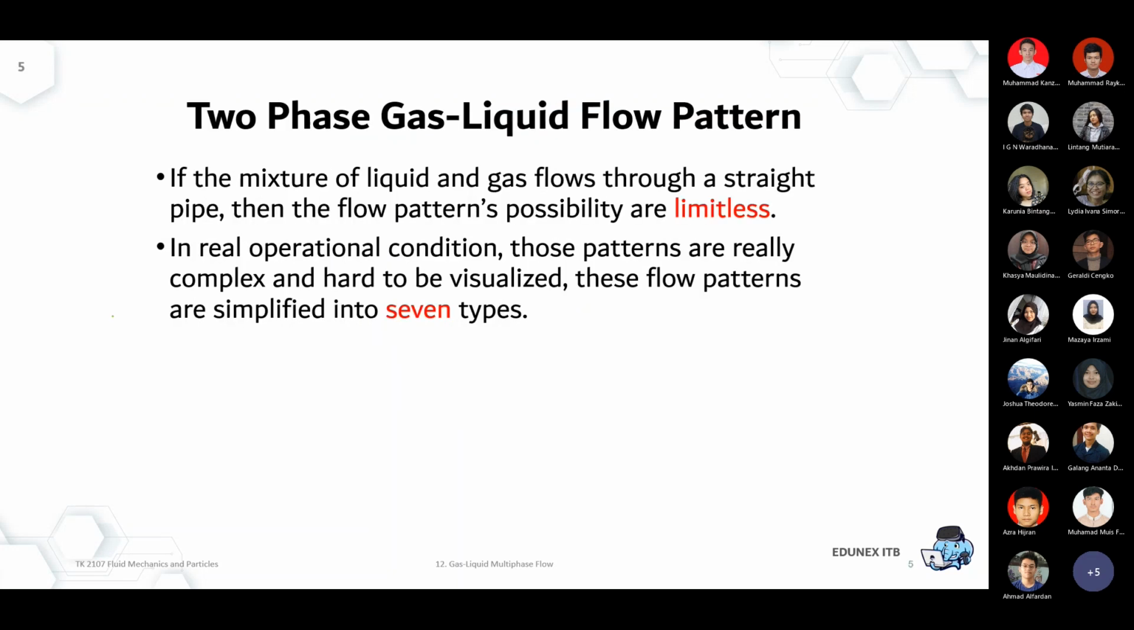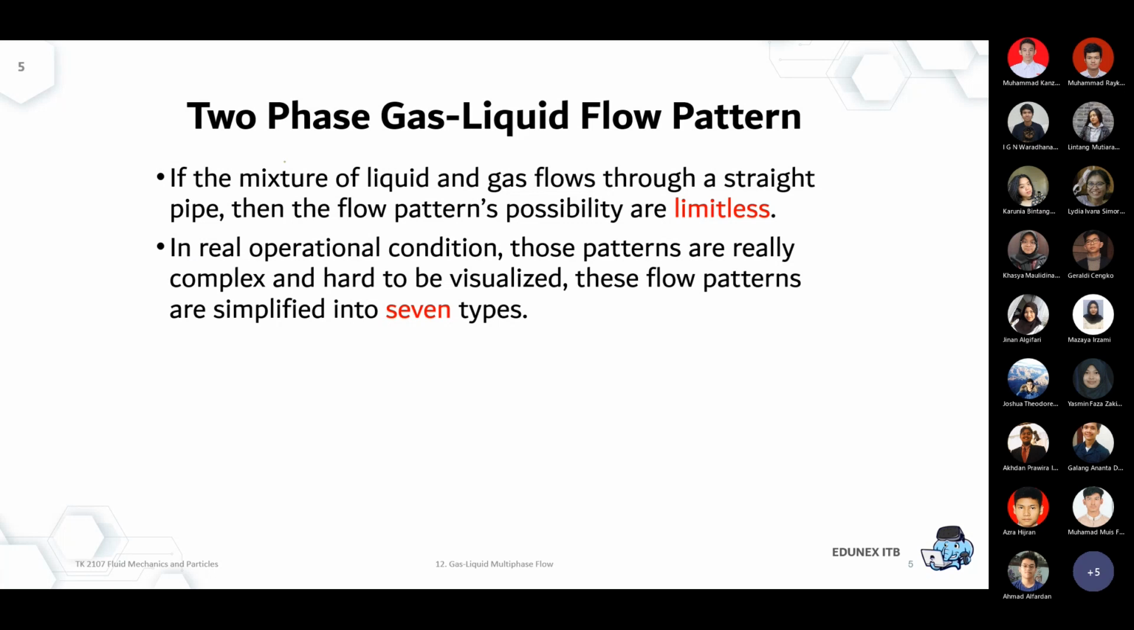Okay, so if the mixture of liquid and gas flows through a straight pipe, then the flow pattern possibilities are limitless. It depends on the different velocities. It depends on the physical route of the pipe. It's not straight vertical, it's not straight horizontal, it's diagonal, or it's up and down, and so on. Of course that affects the flow pattern of the liquid and the vapor.